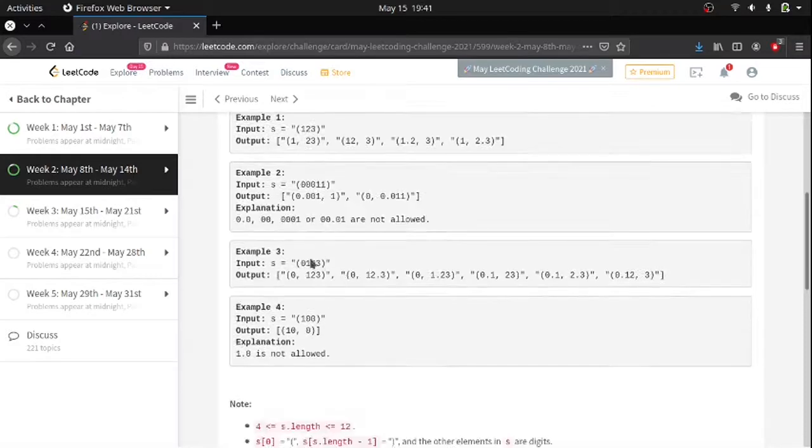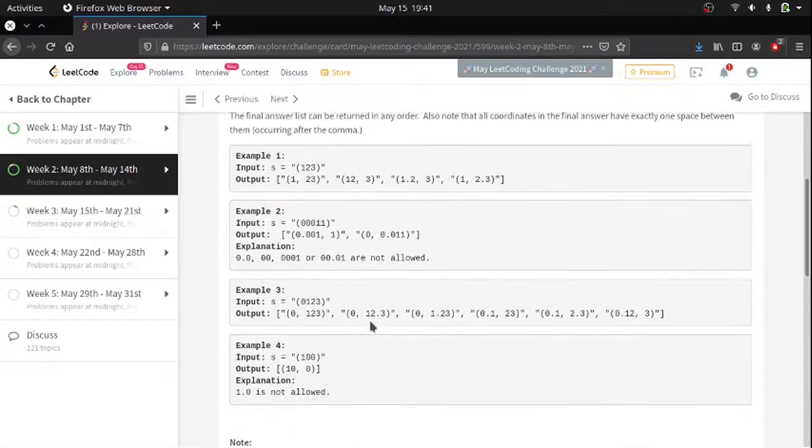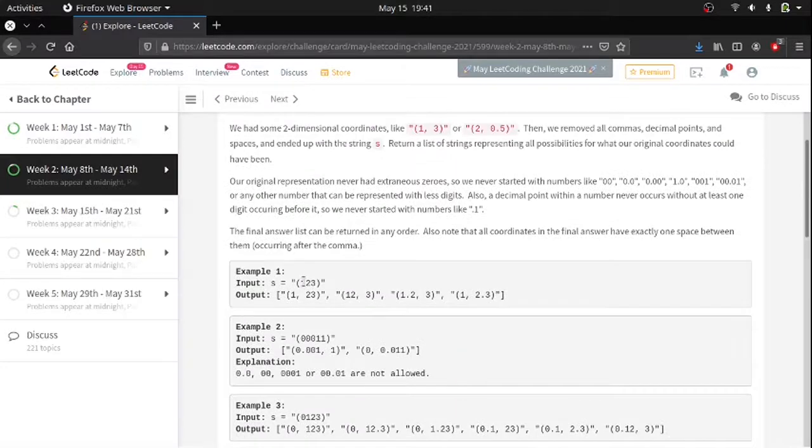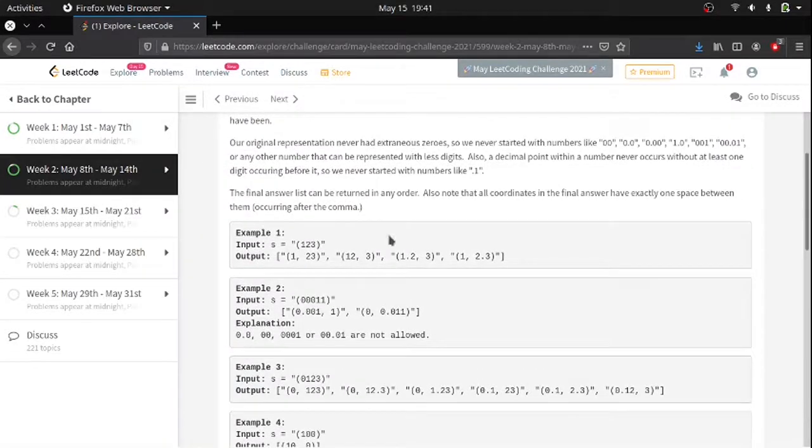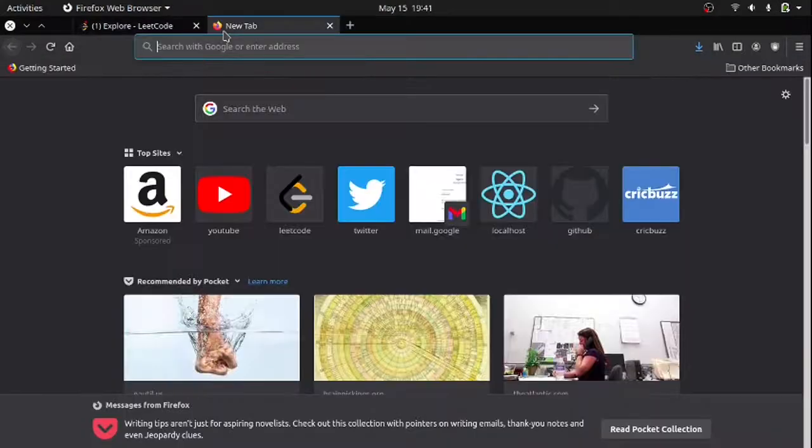Okay, so 0123. So (0, 123), (0.1, 23), (0.12, 3), (0, 1.23), (0, 12.3). So these are all the outcomes. So for 100, (10, 0) is allowed, (1, 00) is not allowed, (1.0, 0) is not allowed. So whatever we do, we have to definitely arrange the strings in it. So there are several ways we can do it. So let me tell you what those are.